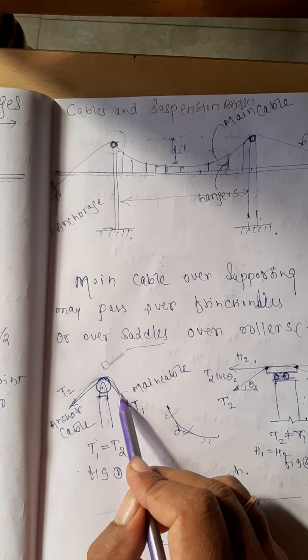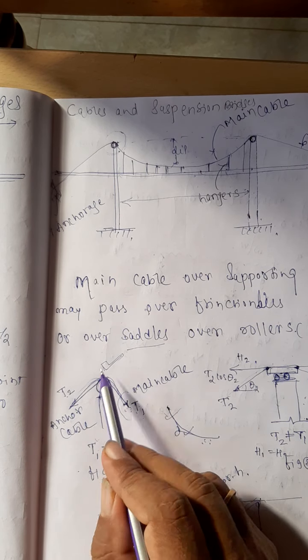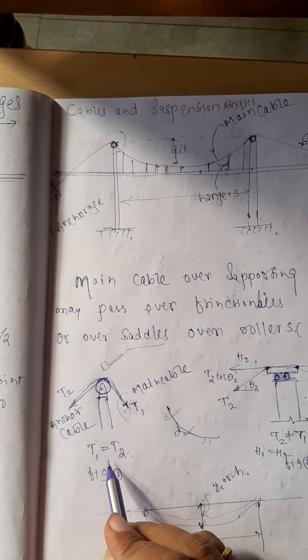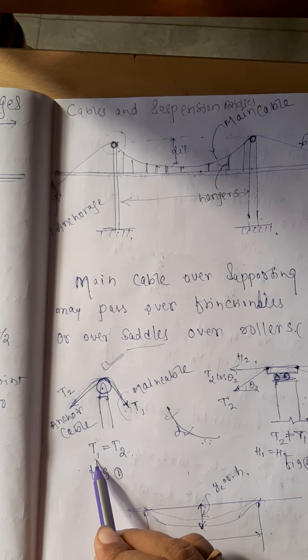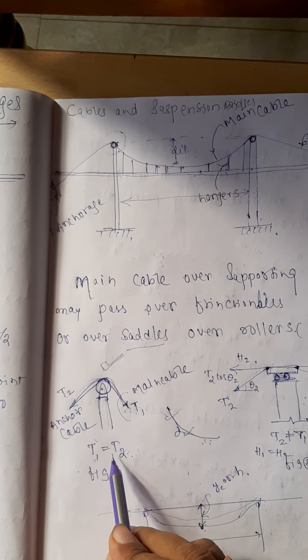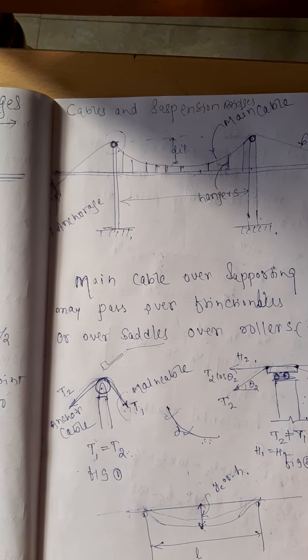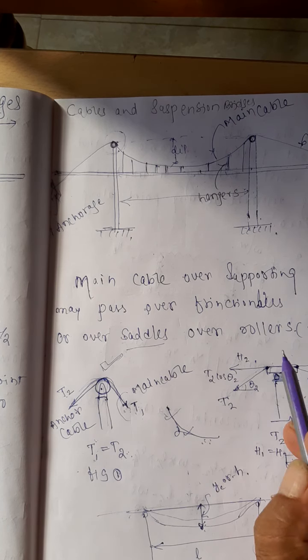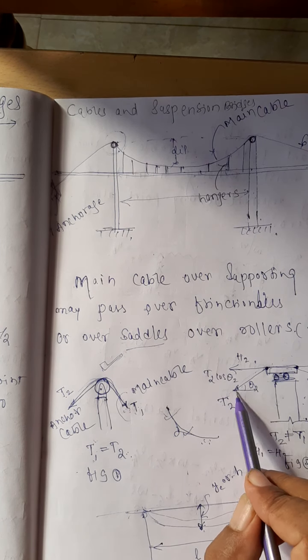Here, the tension in this part of the cable and the tension in this part of the cable are the same, irrespective of the load that is coming on the member. Therefore, the tension T1 is equal to T2 here at the support. And here the tensions T1 and T2 are different, but they are linked with this particular equation. The horizontal component H2 must be equal to H1. How can you get the value of H2?